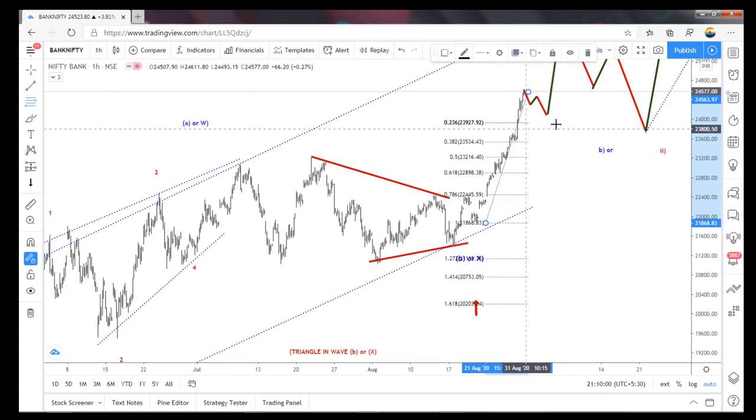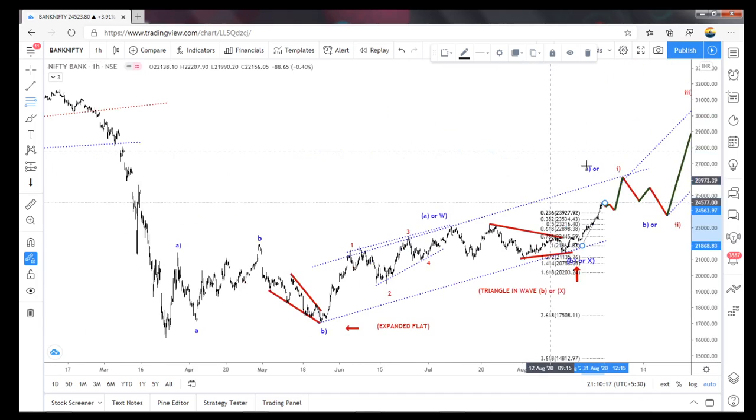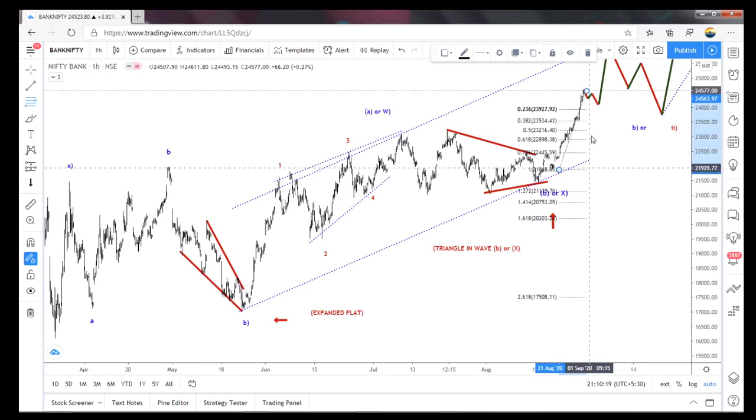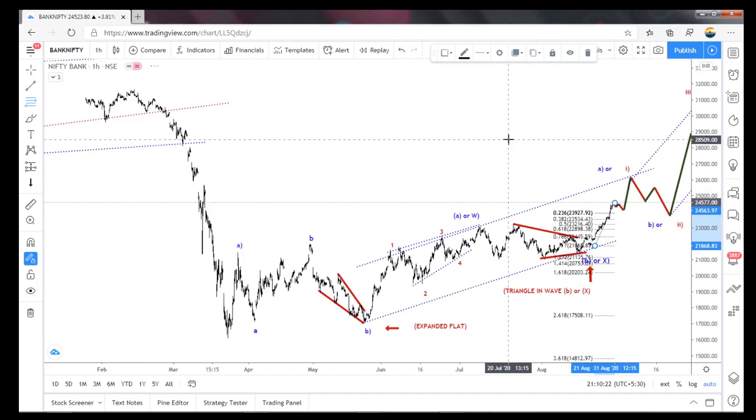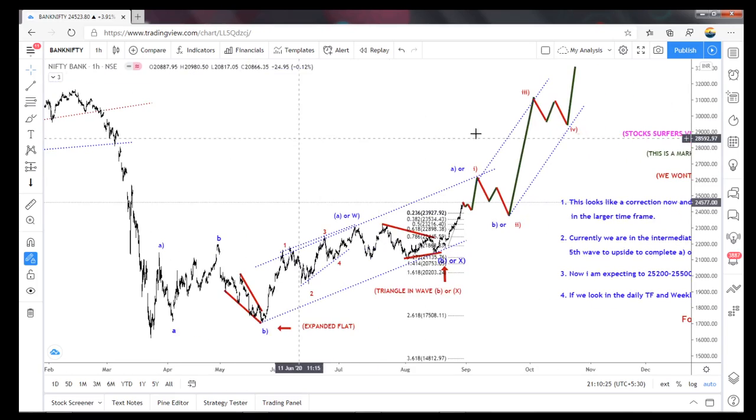So here if it comes down, it's now 24,600, so 600 points to the downside in a three-wave structure, or I think it won't make a triangle here, maybe a regular flat. So after that we need to complete that fifth wave. So maybe 25,400 I think is expected, so 25,500 or so.